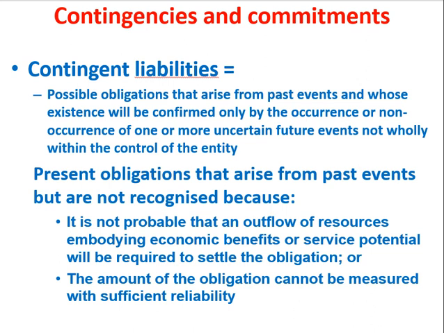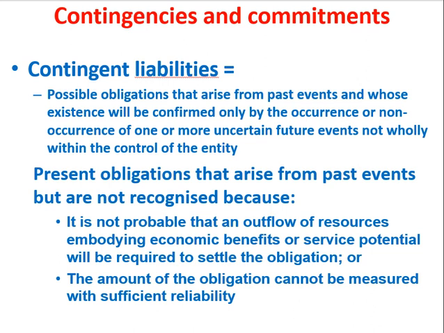Another component is contingencies and commitments. Now, what are contingent liabilities? Contingent liabilities are basically a possible obligation that will arise from a past event, and it will occur or not occur because of one or more future uncertain events that are not under your control.